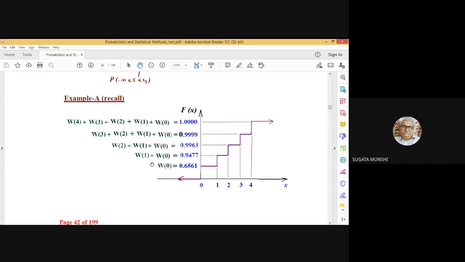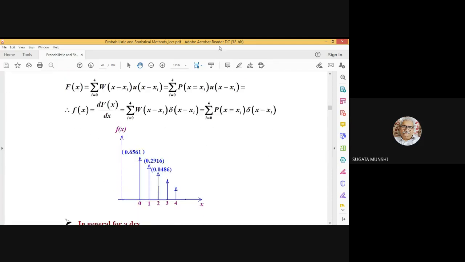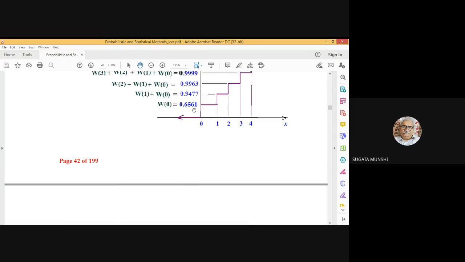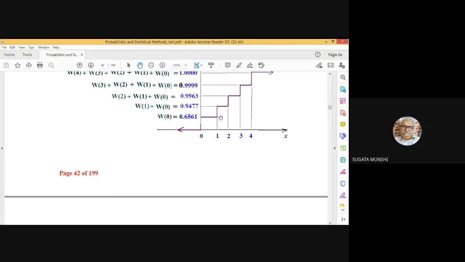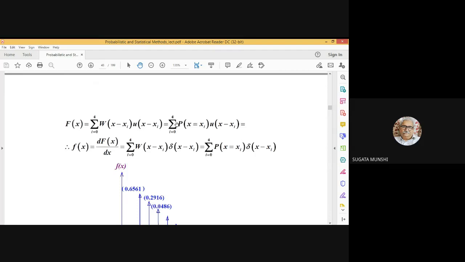You have already drawn this figure. So let me go on to the density function. The cumulative distribution function that you have considered, the staircase nature, recall that it can be represented by such an expression that you have studied in your signals and systems course. Here, how many values of i are there? 1, 2, 3, 4, 5. So i equal to 0 to 4.